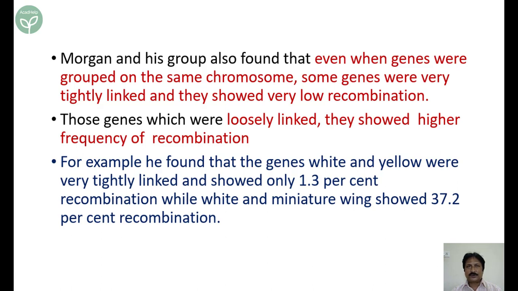Genes which are close, tightly linked, will show low recombination frequencies. Genes which are at far off distances on the same chromosome are loosely linked and show a higher frequency of recombination. Now, what Morgan found is that the genes which were tightly linked showed only 1.3% recombination, whereas in the other set of experiments where they were loosely linked, they showed 37.2% recombination. We'll see the experiments and the crosses also.